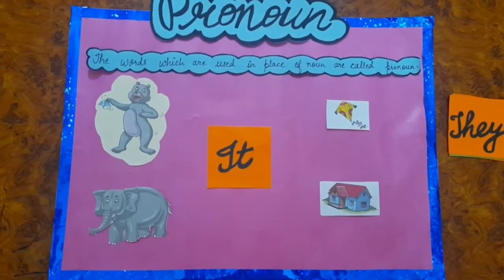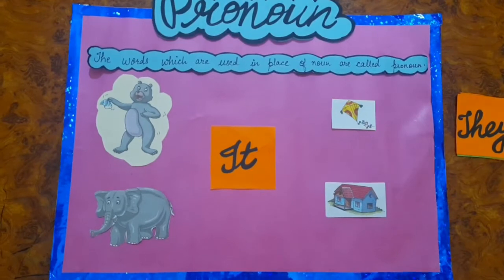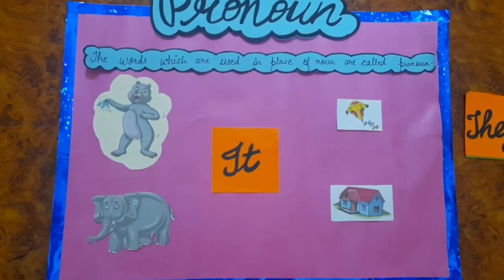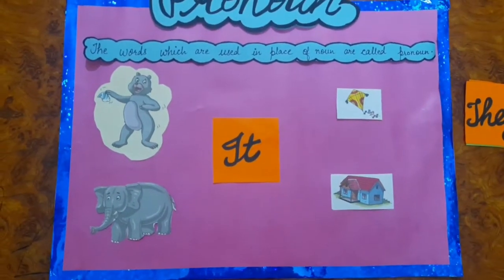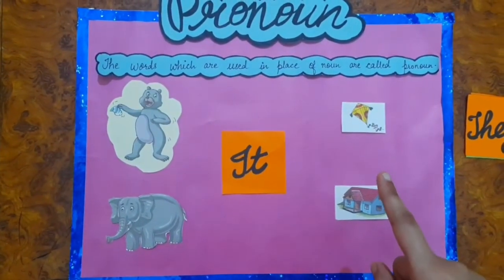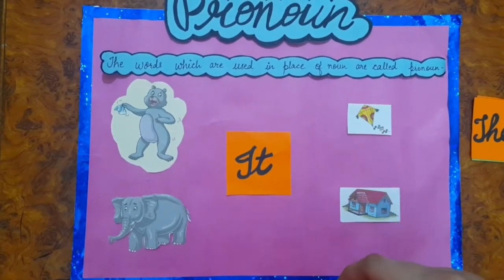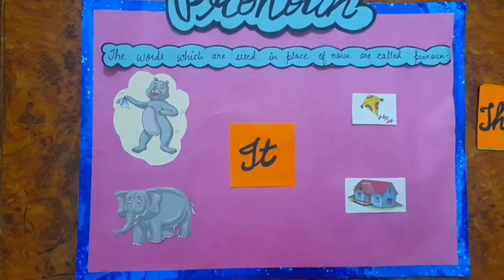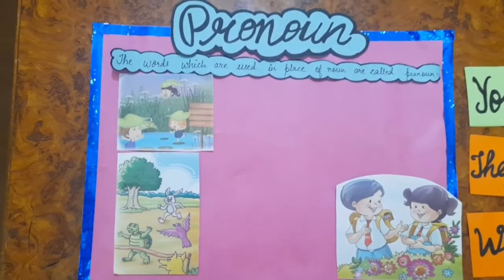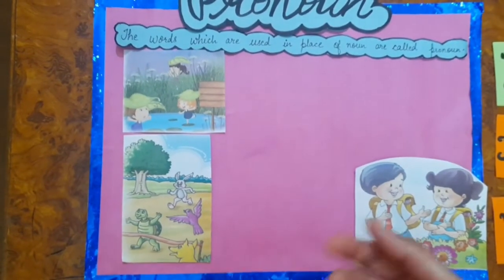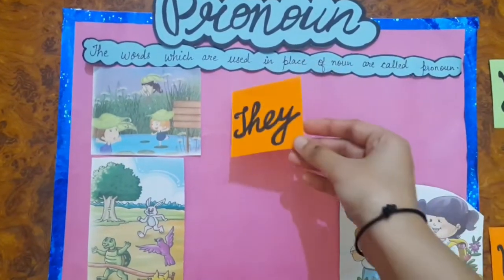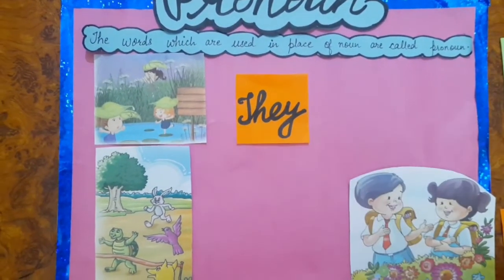So students, in place of animals, things, fruits, vegetables, we are going to use the pronoun it. But remember one thing, when we are talking about one animal, one thing, one fruit, one vegetable, we are going to use the pronoun it. Okay, students? Always keep in mind, students, when we talk about plural pronoun like persons, animals, places or things, etc., we are going to use the particular pronoun they and we.